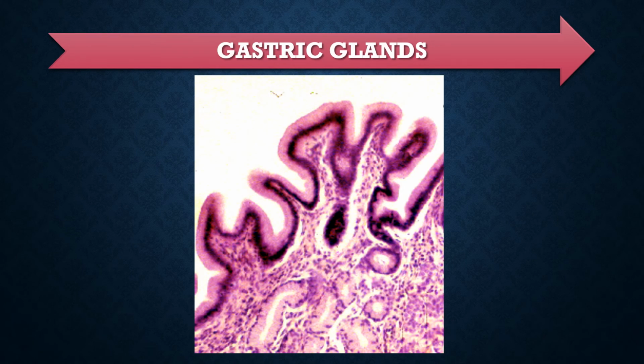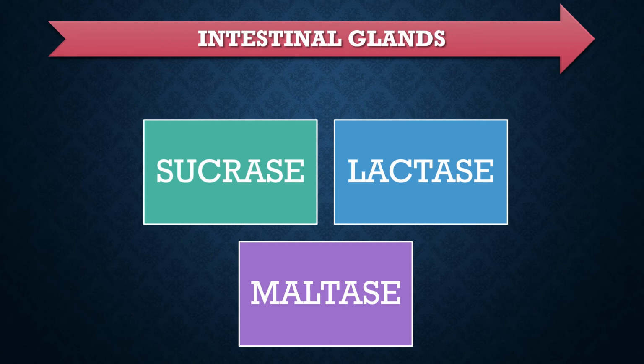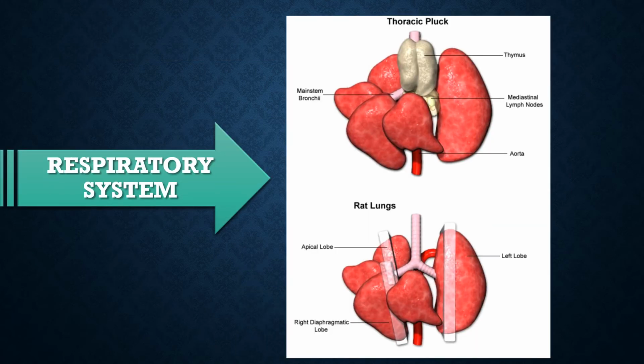Gastric glands are embedded in the wall of the stomach. These glands secrete gastric juice. The gastric juice contains HCl and enzymes like pepsin and renin. The intestinal glands like Brunner's gland and the crypts of Lieberkühn are present in the wall of the intestine. These glands secrete intestinal juice that contains digestive enzymes like maltase, sucrase and lactase.